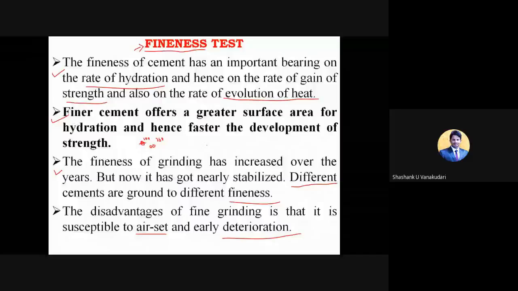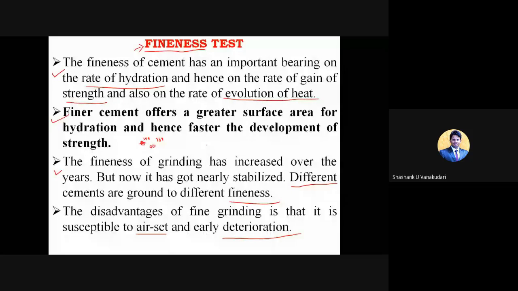At that time you need to decrease the fineness. Clear? The particle surface area should be less, then only the heat of hydration will take place at a lower rate. When you have divided it into a number of particles, when you have crushed it a lot, the surface area will increase. So that leads to an increase in the heat of hydration.